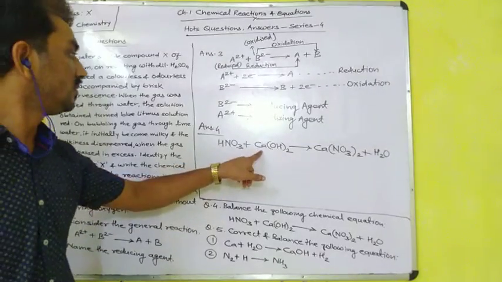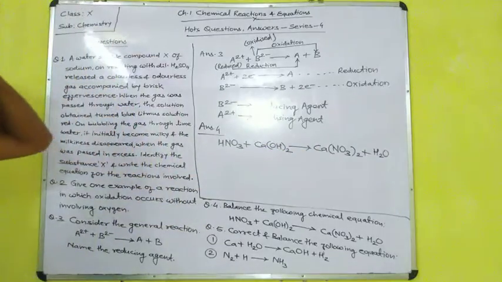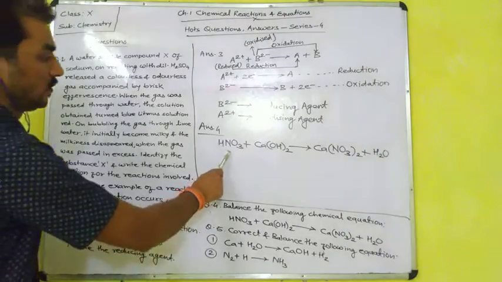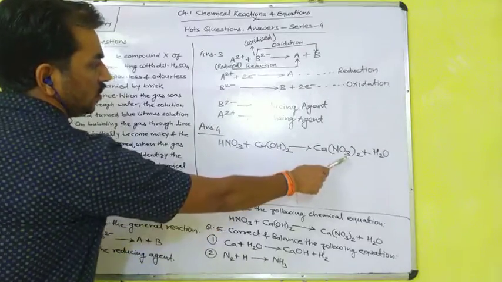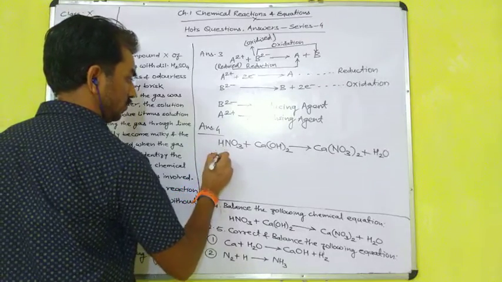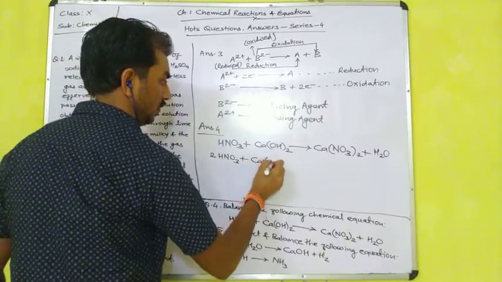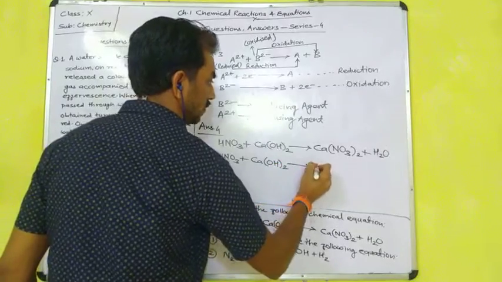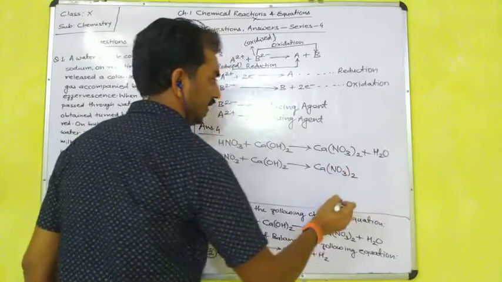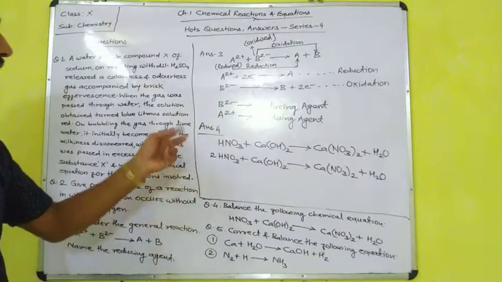Metal is already balanced: 1 atom of calcium in the reactant side, 1 atom of calcium in the product side. Now next step, non-metals except hydrogen and oxygen. Nitrogen is present: here 1 atom of nitrogen, and here 2 atoms of nitrogen. So we have to multiply HNO3 by 2. 2 HNO3 plus Ca(OH)2 is equal to calcium nitrate plus H2O.